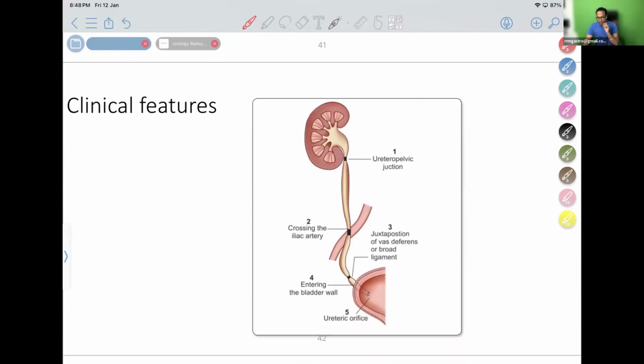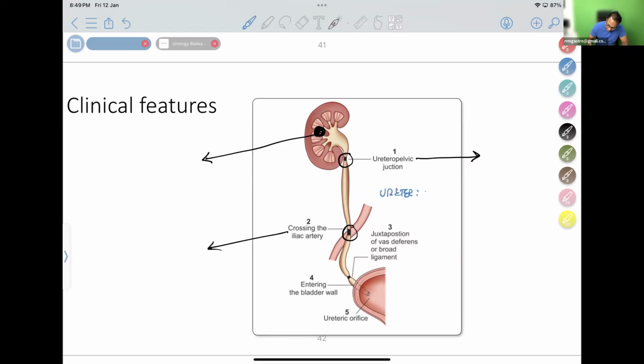So now the symptom of the stone depends upon the location of the stone. If the stone is in the kidney, what pain will they have? If the stone is in the pelviureteric junction, what is the symptom? If the stone is in the mid-ureter, what is the symptom? See, whatever I have mentioned is an anatomy MCQ. What are the narrow points of the ureter? The ureter is 20 centimeters in length. It has 5 narrow points.